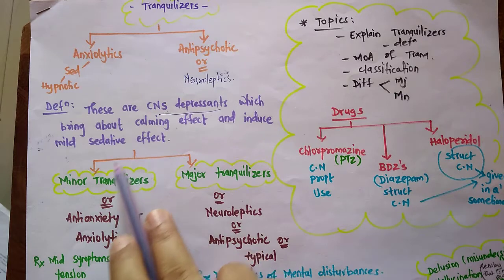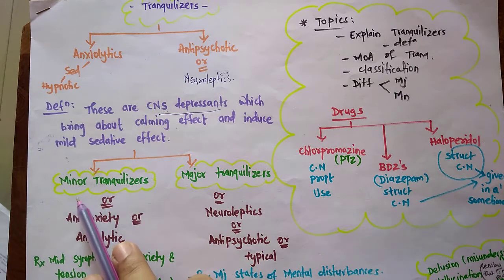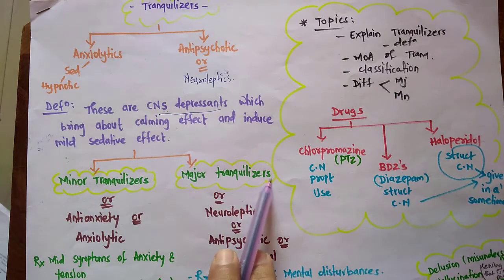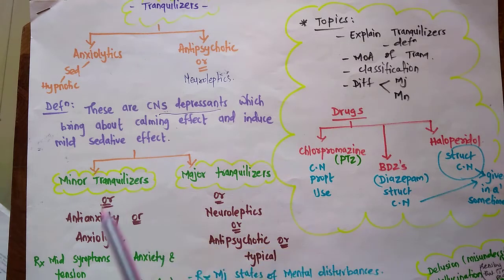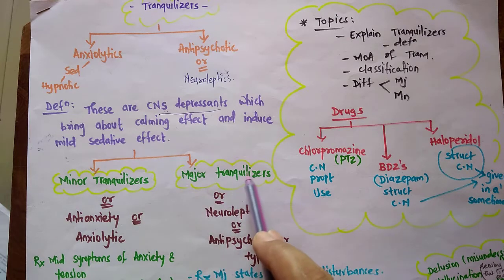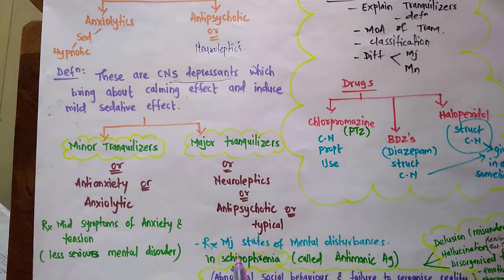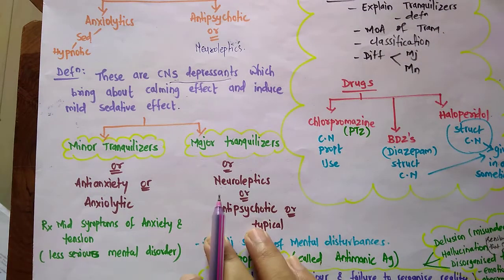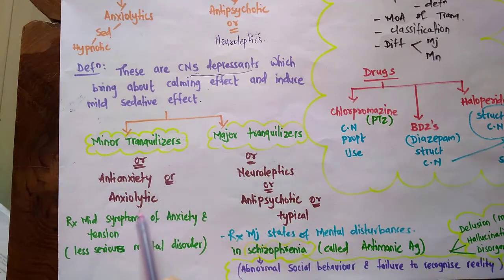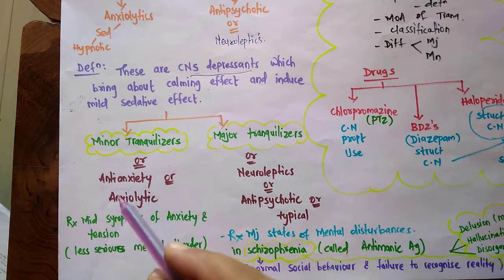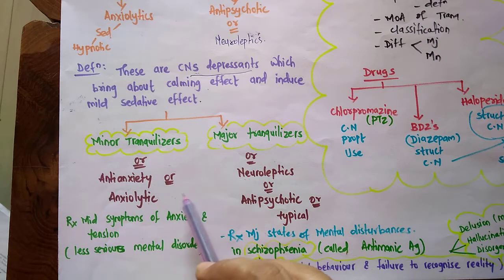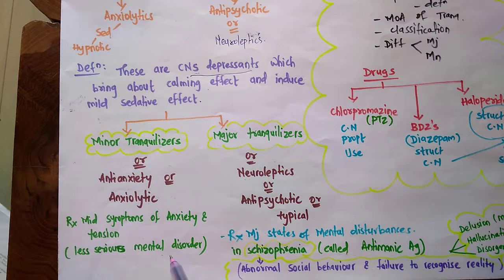Now there are two types. These are minor tranquilizers and major tranquilizers. So minor tranquilizers are also known as anti-anxiety drugs or anxiolytic drugs, and major tranquilizers are also known as neuroleptics or antipsychotic or typical tranquilizers. So in case of minor tranquilizers, it treats the mild symptoms of anxiety and tension, hence the name anti-anxietic drug or anxiolytic drugs, and also used in the treatment of less serious mental disorders.